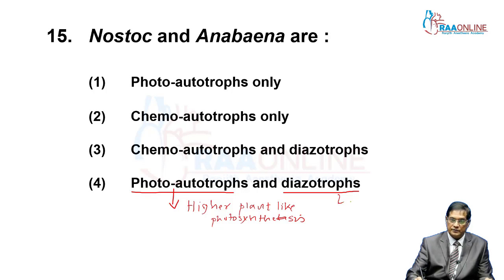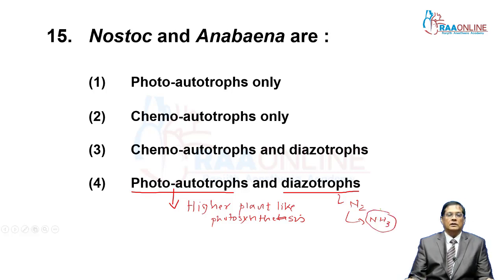Then what is diazotrophy? They convert atmospheric nitrogen into ammonia, that is a nitrogenous compound. So that's why answer 4 is correct.